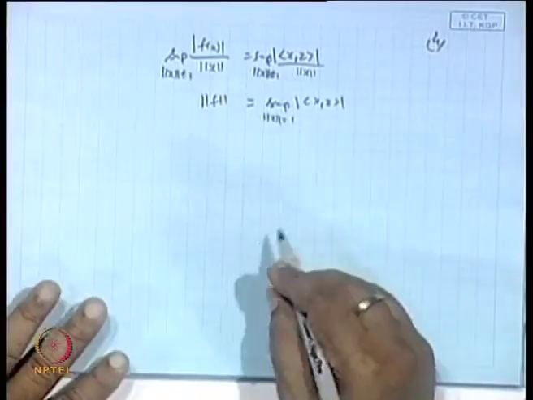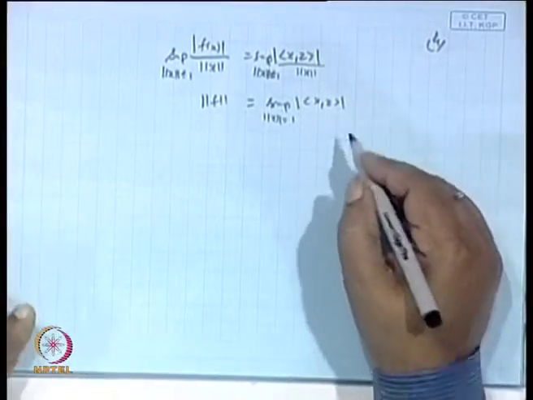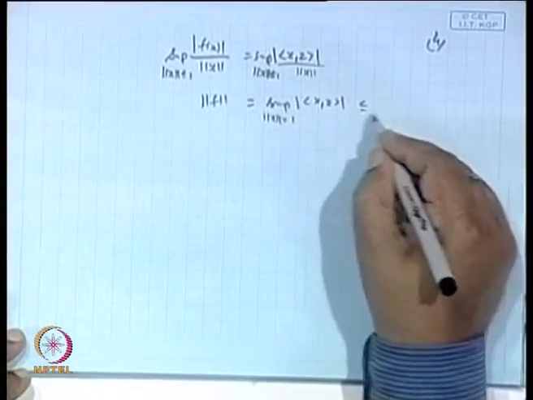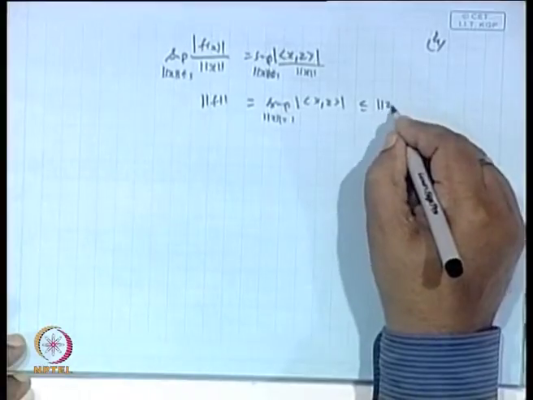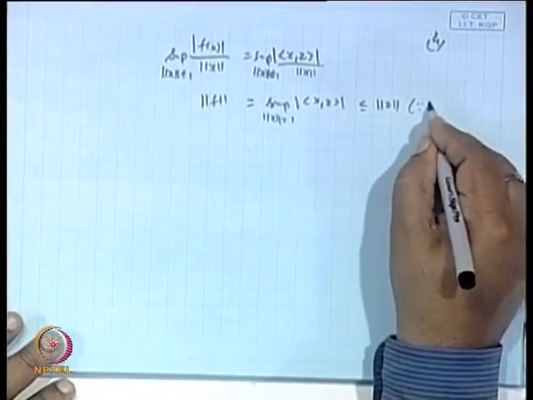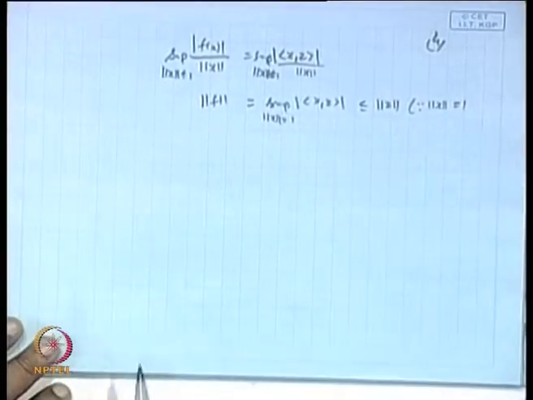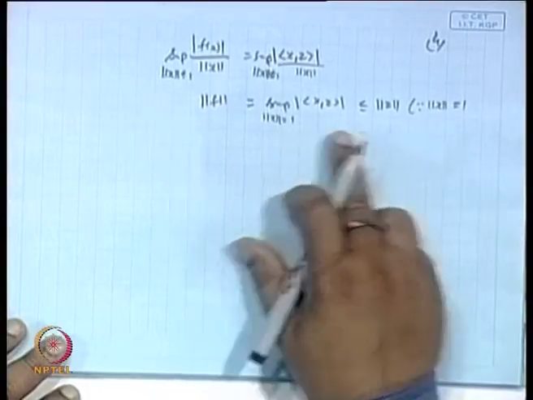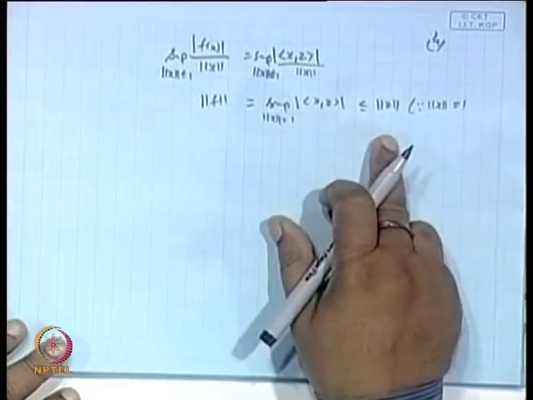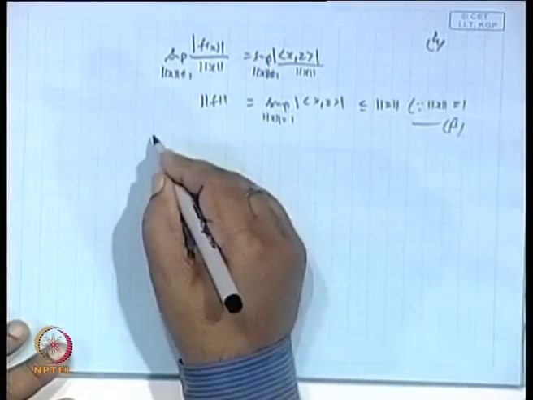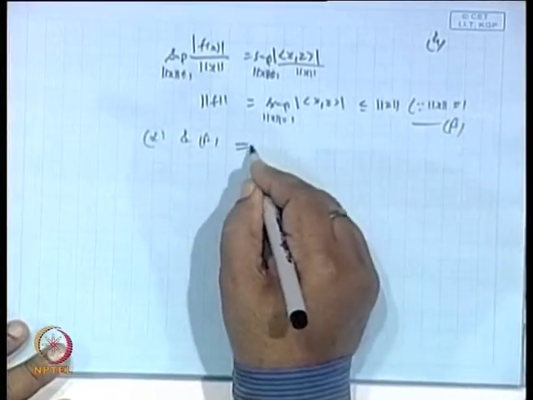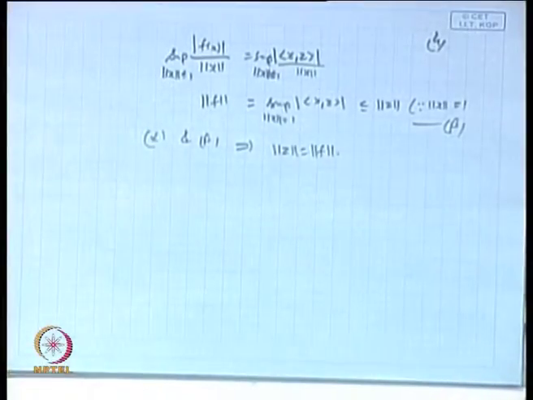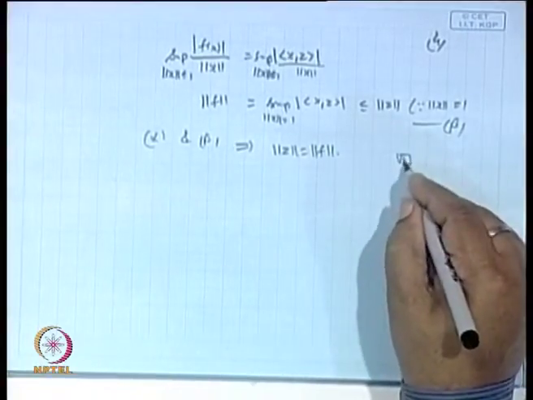Is it okay? But this part is less than or equal to what? This is less than or equal to norm x into norm z. So, norm x is 1, so we get norm z, because modulus of inner product is less than or equal to norm x norm z. You are taking supremum over norm x equal to 1. So, this is norm z. Therefore, norm f is less than or equal to norm z, let it be beta. So, alpha and beta give the norm of z equal to norm of f. Okay? And that completes the proof.